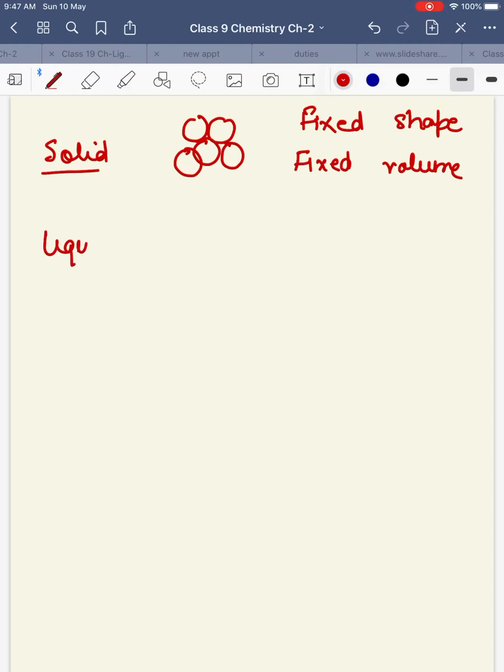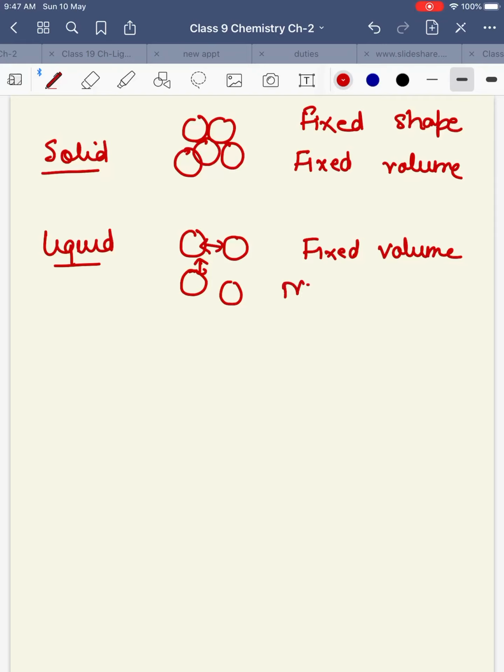In case of a liquid, these atoms have more interparticle space. You can see that these atoms have some distance or empty space between them. So in this case, a liquid will have a fixed volume but no fixed shape.